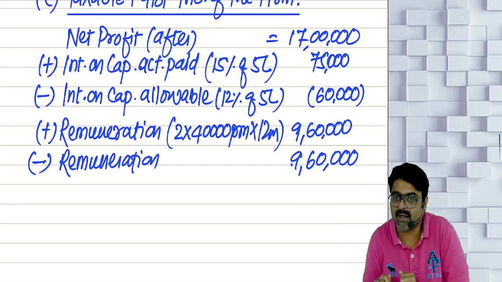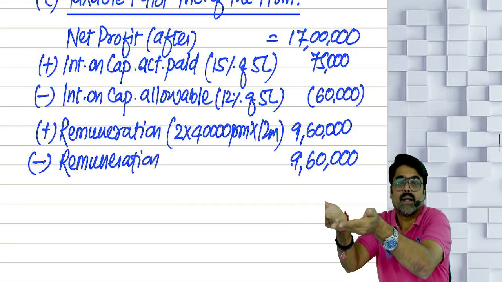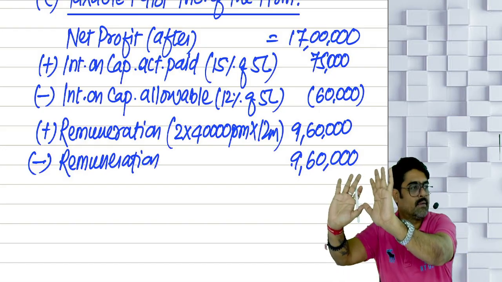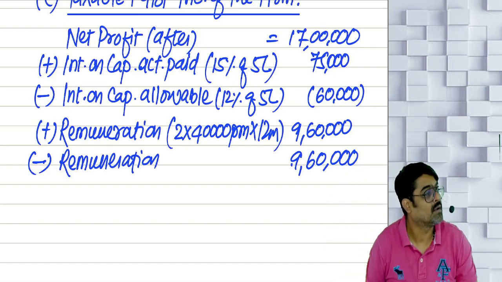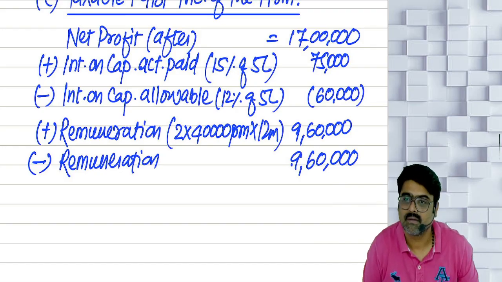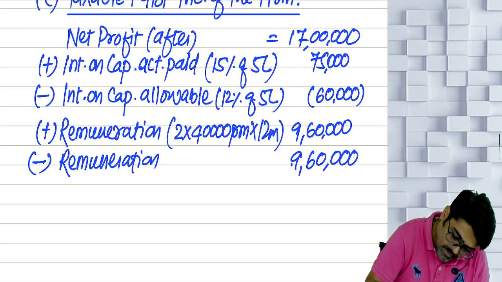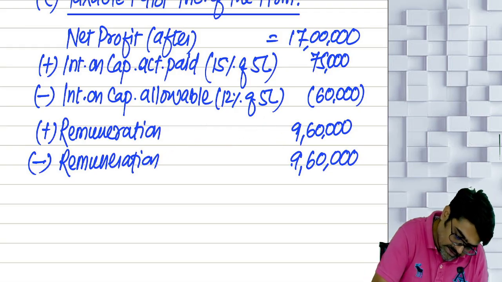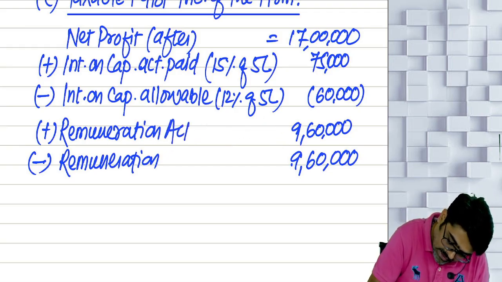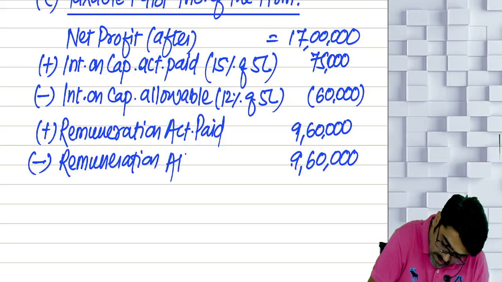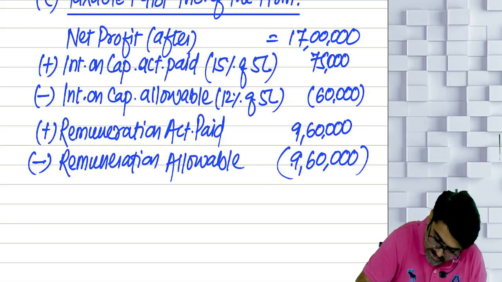Fortunately, what is happening here? The amount paid is only allowed. So first whatever is paid, add it back. Yes or no? And how much is allowable? 9,60,000. Understood? So this is remuneration actually paid, which was reduced. So I am adding it back. And remuneration allowable, I will reduce that 9,60,000.